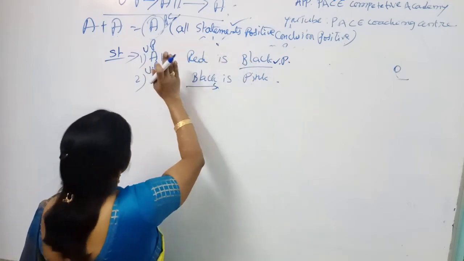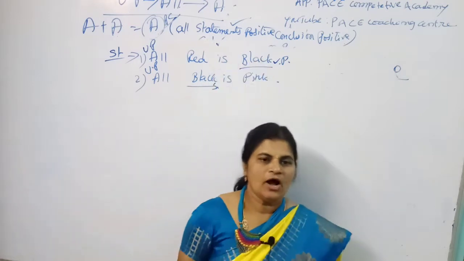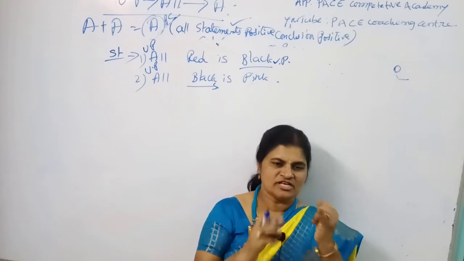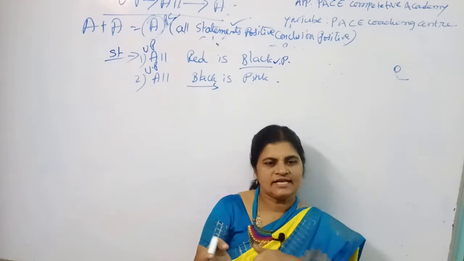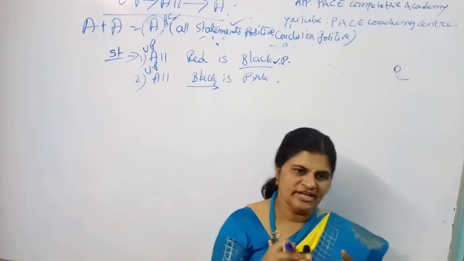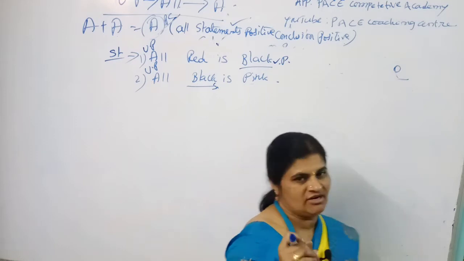So the statements are perfect for conclusions. How many varieties did you learn? Three varieties of conclusions. What are those? Perfect conclusion, that means A plus A gives the answer A, that is given by the examiner. The second one, we are drawing the immediate inference. And the third variety is called conversions.